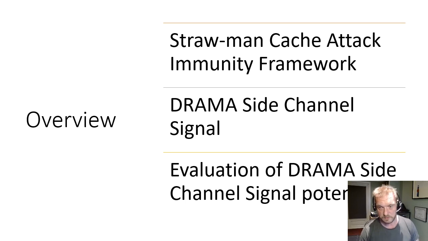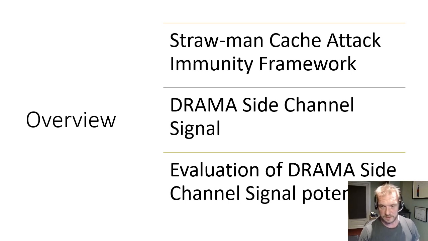We will look at this question, number one, by proposing a cache attack immunity framework. This framework will take any kind of insecure code and make it immune from cache attacks, we initially claim; that is the strawman design claim. Then we will look at the DRAMA side channel signal, shown in previous work called the DRAMA paper, to be a side channel that's exploitable from DRAM.